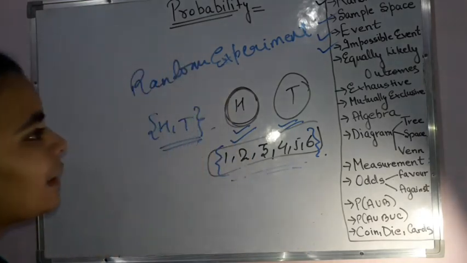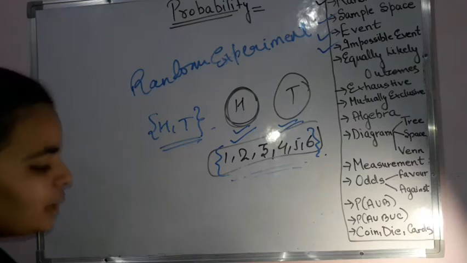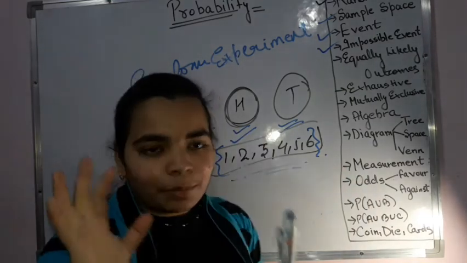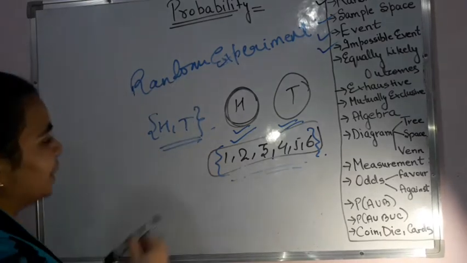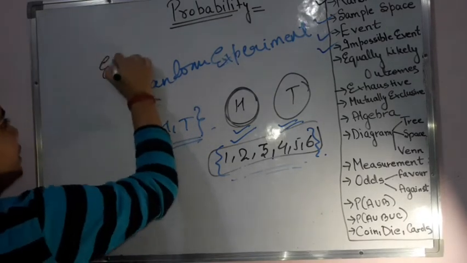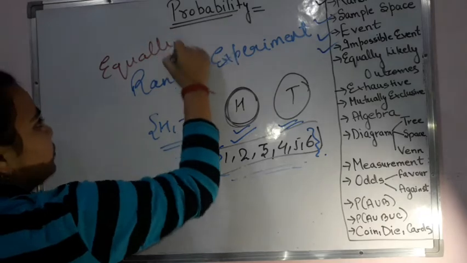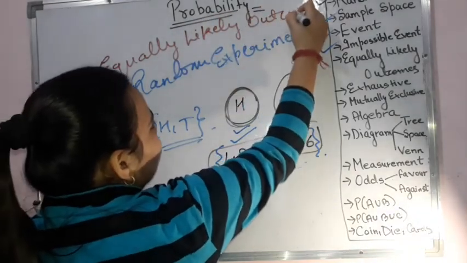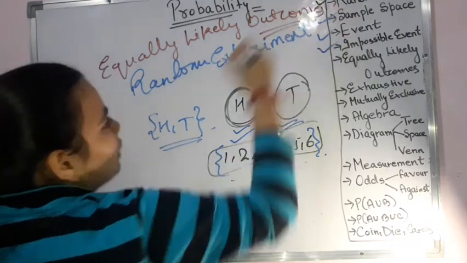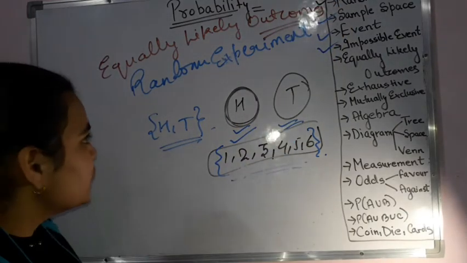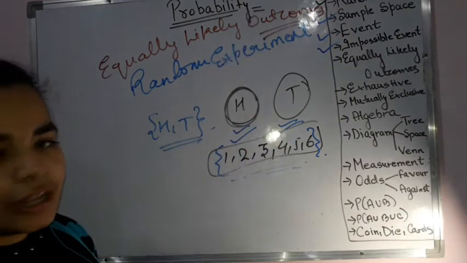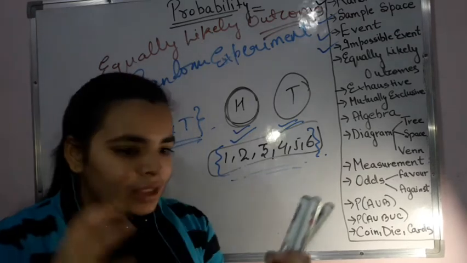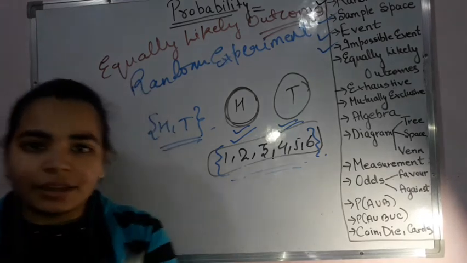Now, after that we have equally likely outcomes. Now, what do we mean by equally likely outcomes? By the name itself, just look at the word that is there. Equally likely outcomes. What is an outcome first of all? Outcome is the result. That means whatever condition or event that is there, that is an outcome. Now equally likely, that means one is happening and the other is happening.